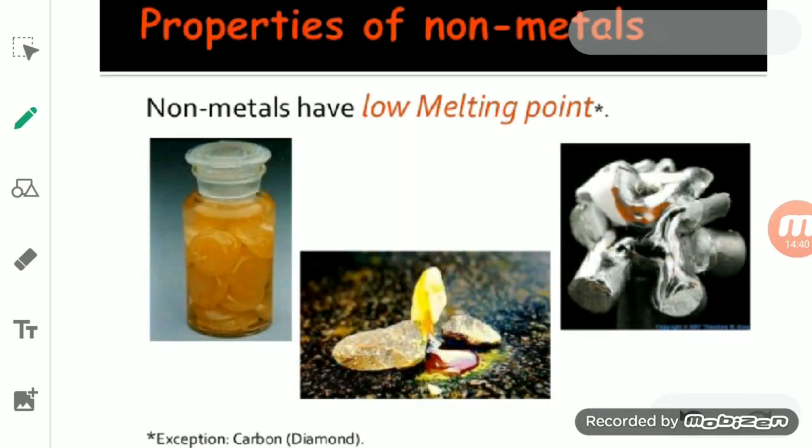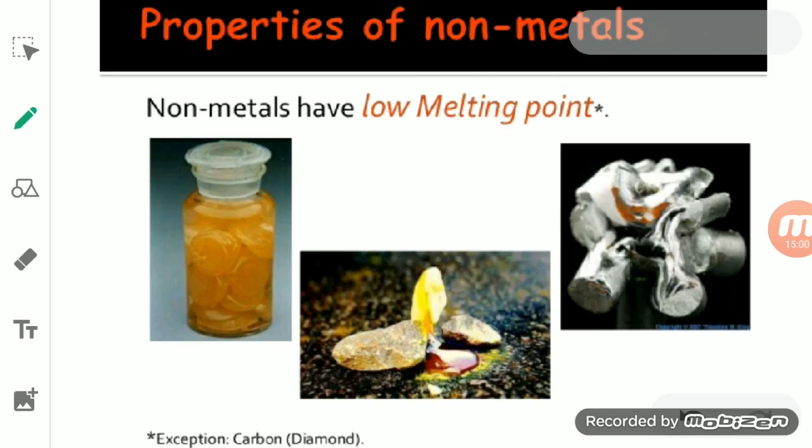If you see the melting and boiling point, non-metals have comparatively low melting and boiling points as compared to metals. These non-metals melt and vaporize at a low temperature only.